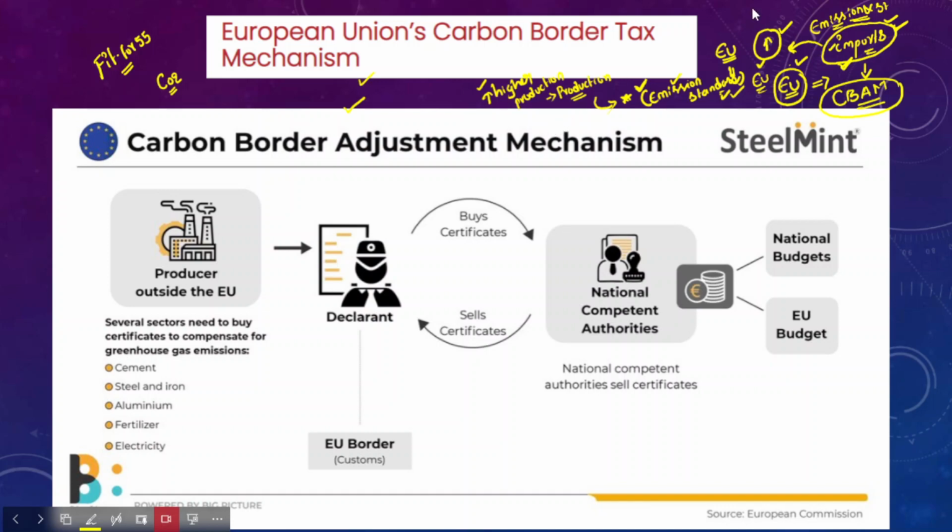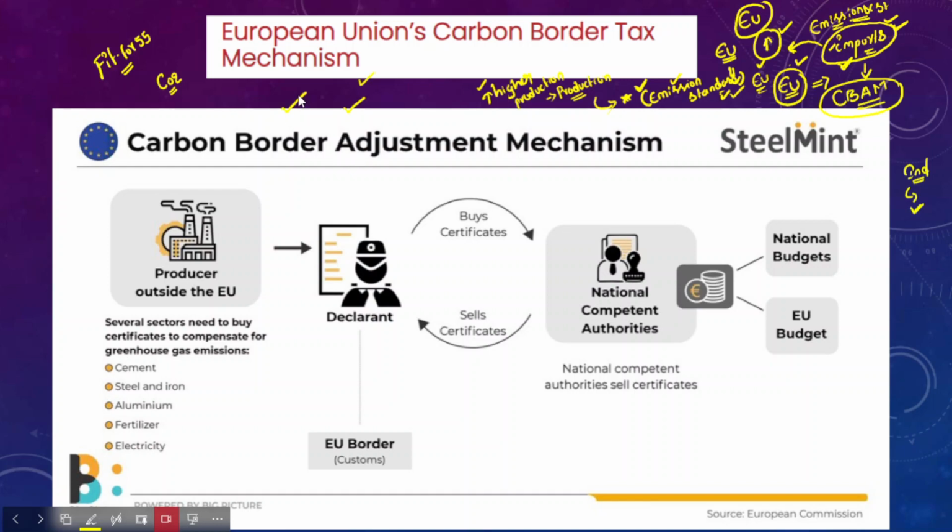And that is where the European Union has been trying to establish a level playing field. And apart from establishing a level playing field, the European Union is also forcing developing countries like India to adopt clean technologies and also maintain emission standards. However, with lower levels of technology and developmental needs, it is not possible for developing countries like India to transform towards clean technologies. So this is where the exact conflict has started with respect to the carbon border adjustment mechanism.